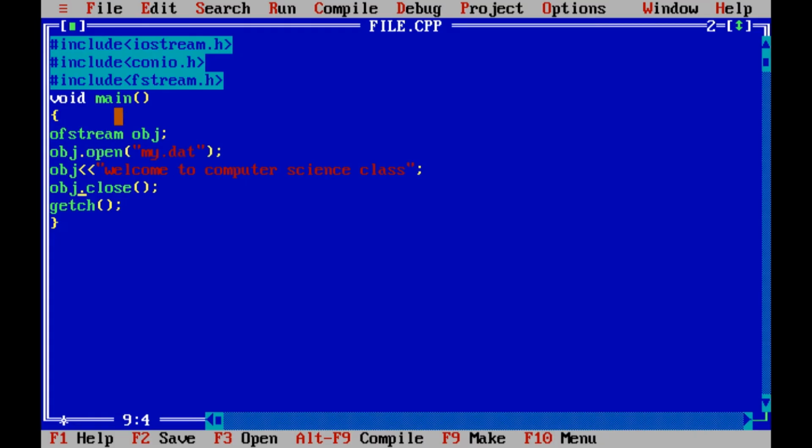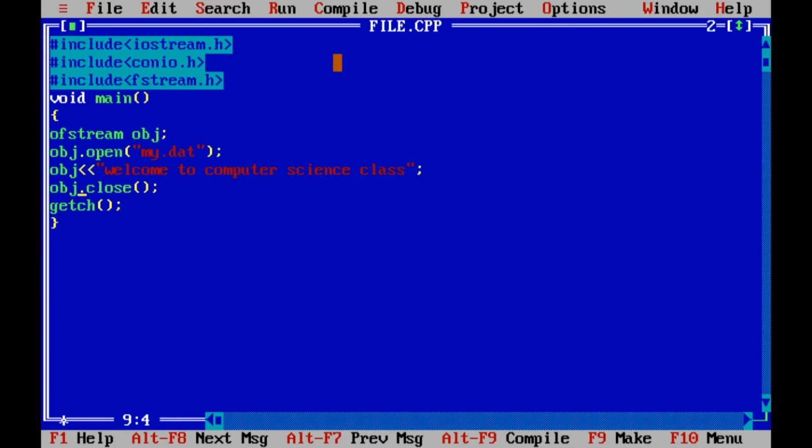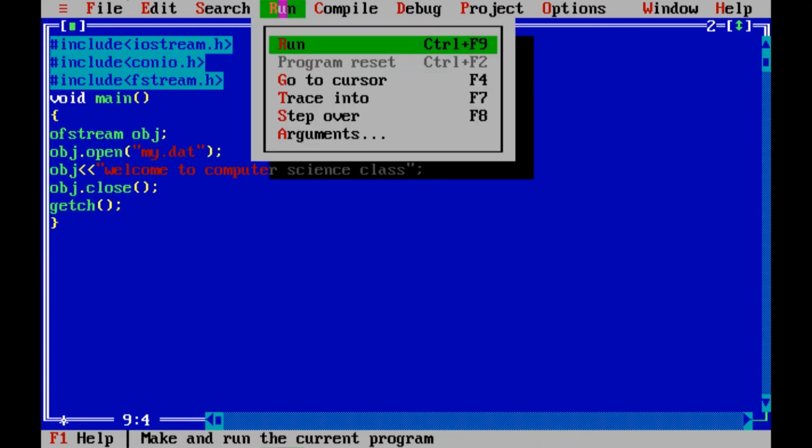So let's compile and see if we get any error. Success, no error. Now listen, when we run the program, nothing is going to be displayed on the output screen, because we have not written anything in this program that should be displayed there. We have written the contents to be written in the file, and where this file is, I will tell you later. So let's run this program. See, we have run it, and we are not getting any message on our output screen.